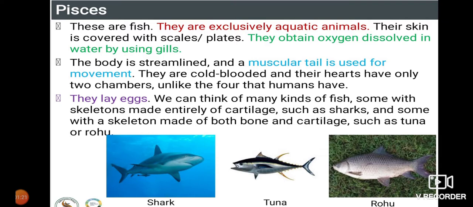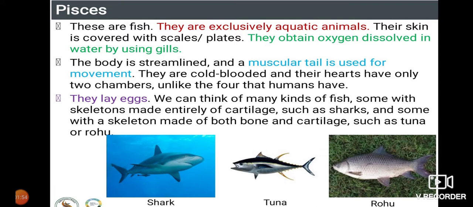They obtain oxygen dissolved in water by using gills. Students, listen carefully, because many of you think that the oxygen in H2O, the water itself, is what the fishes use. No, it is the oxygen which is dissolved in water that is utilized by the fishes. So the fishes respire through which organ?